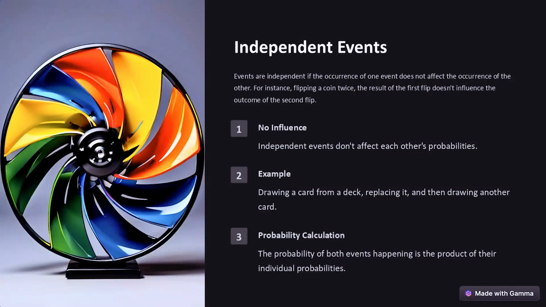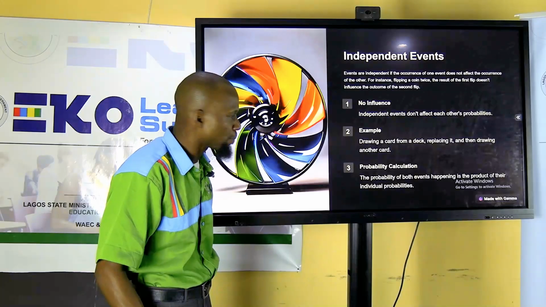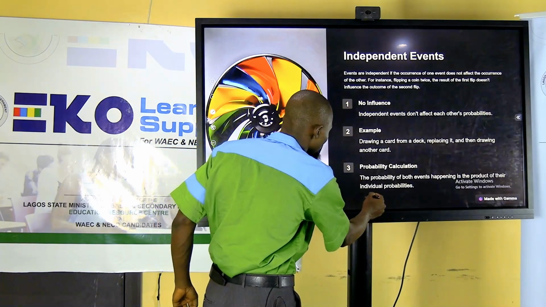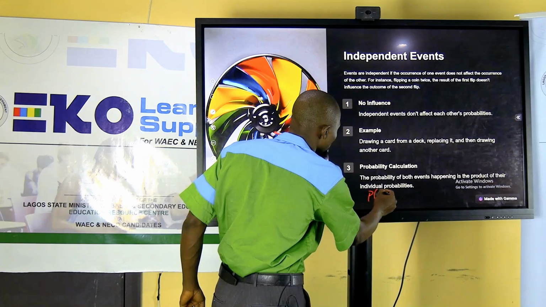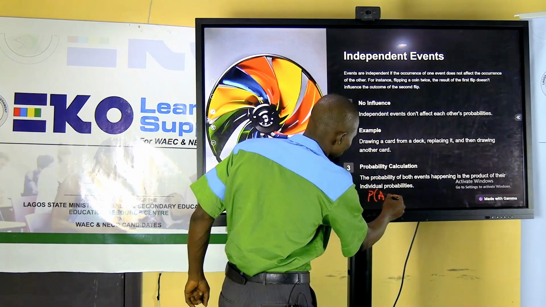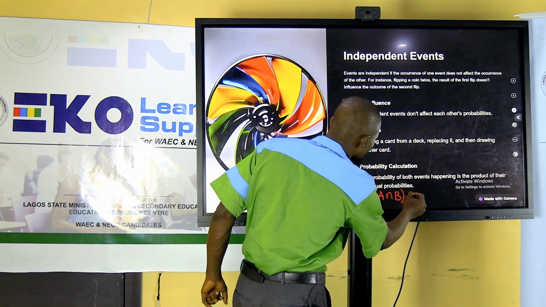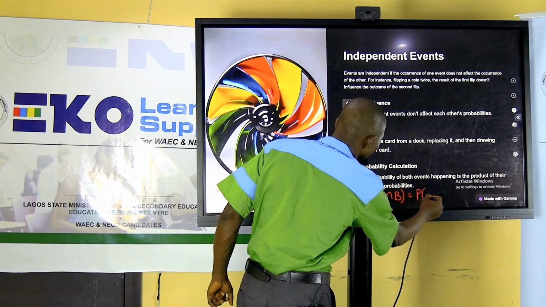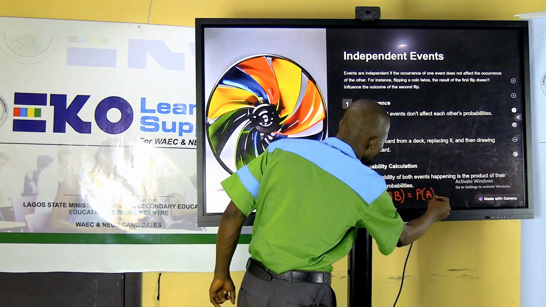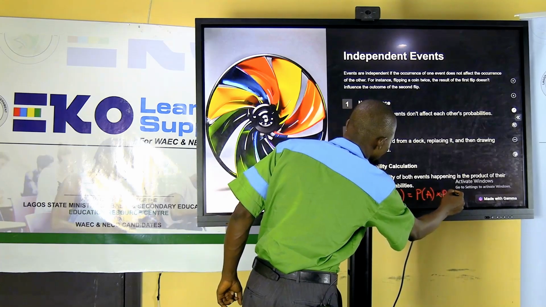Probability calculation. So how do you calculate the probability in such a case? The probability of both events happening is the product of their individual probabilities. Probability of the two of them occurring, P of A intersection B, will be equal to P of A multiplied by probability of B.